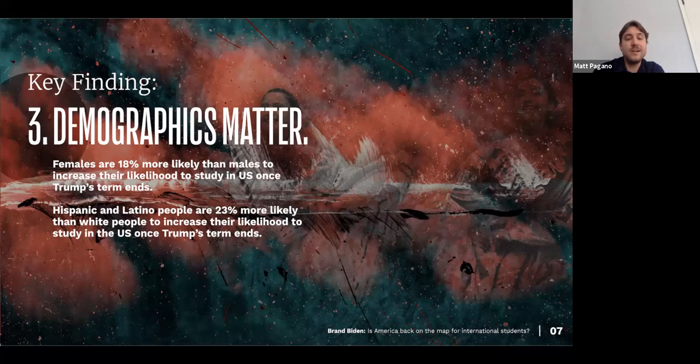But this tells us that the younger generation, we're mostly surveying 18 to 24 students. So while their older generations may have voted on the conservative side with Donald Trump, they are more likely to want to come to the US, would lean more so with Joe Biden.